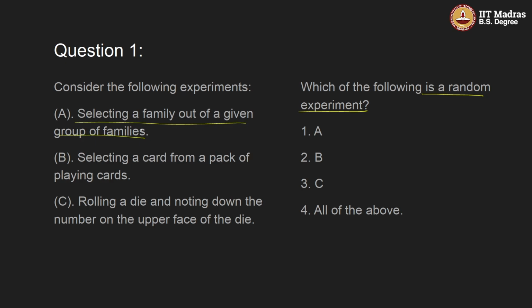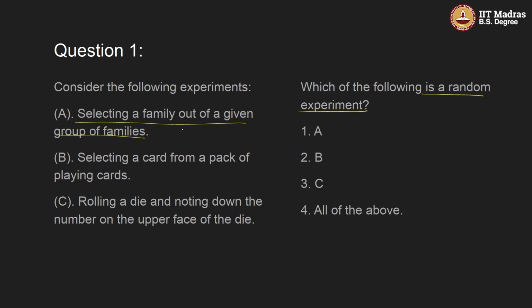We have four groups of families, right? And from those four groups we have to select a family, right? We are not predicting the outcome with certainty. Which group of family will be selected, we don't know with certainty. So it is a random experiment.